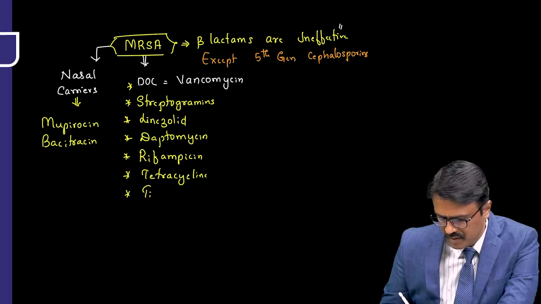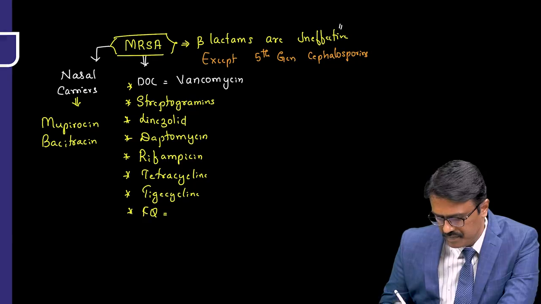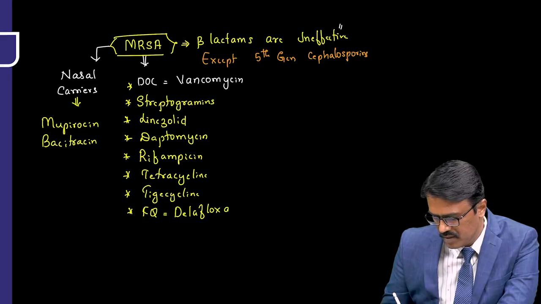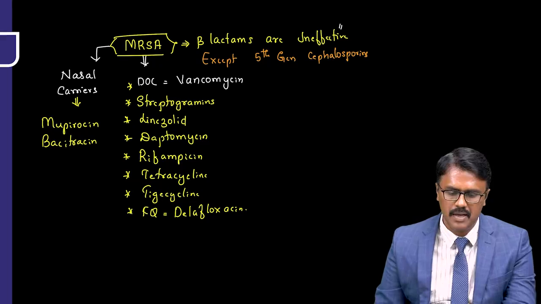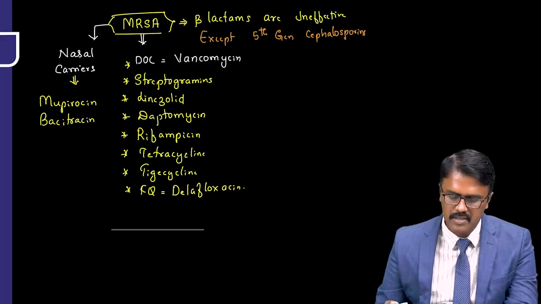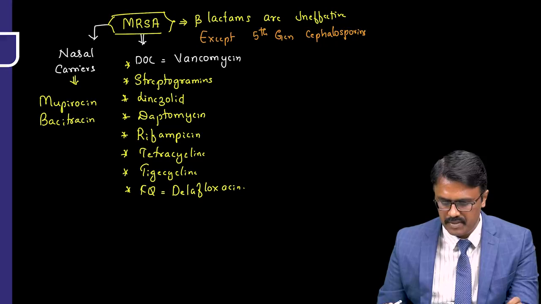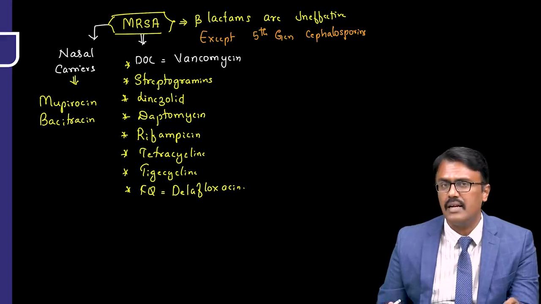Then tigecycline. And in fluoroquinolones, there is a drug called delafloxacin. So these are very, very effective for managing MRSA: streptogramins, linezolid, daptomycin, rifampicin, tetracycline, tigecycline, and delafloxacin.